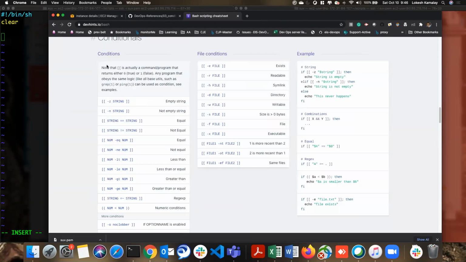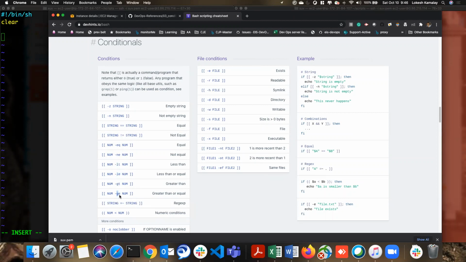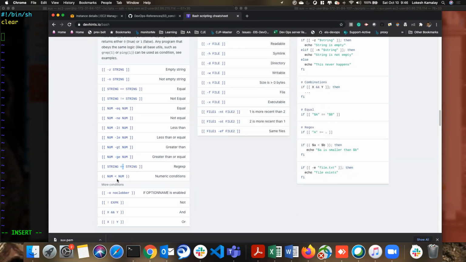Here the conditions also have some significance. If you use the -z parameter, it will verify whether this string, the variable, is empty. Okay, so -n will tell you if it is not empty. The equals, we know; this is not equal to, this is also equal, not equal, less than or equal to, greater than or equal to. Okay, and this is regular expressions. This generally we don't use much. This is numeric. So when you want to do numeric comparison, then you need to use this.